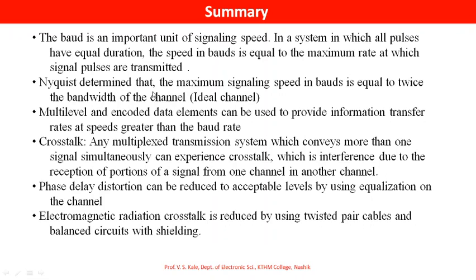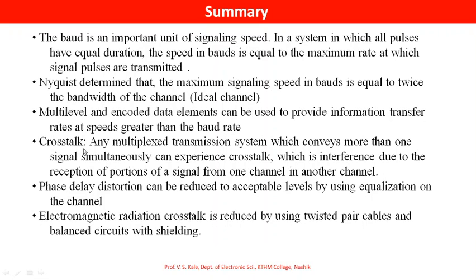Nyquist determined that the maximum signaling speed in baud is equal to twice the bandwidth of the channel in the ideal case where no noise is there. Multi-level and encoded data elements can be used to provide information transfer rates at speeds greater than the baud rate.